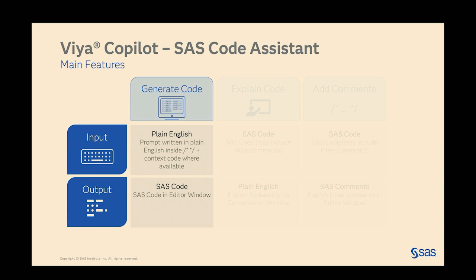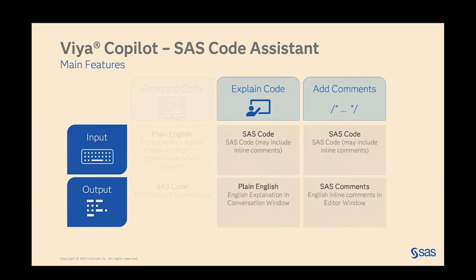In addition to code generation, we can also use the Code Assistant to explain code and add comments. So the input for both of these features is existing SAS code. Maybe you have a backlog of SAS code that you need to get up to speed on. Maybe you have a SAS program that was written by somebody who left the company 5 years ago, and now you need to know what it does. Maybe you even wrote the code yourself, forgot to comment it, and now you've completely forgotten what that code does. That happens to me all the time, and SAS Code Assistant can help.